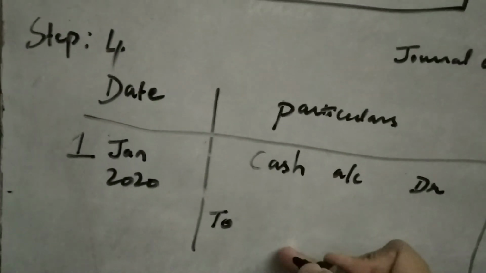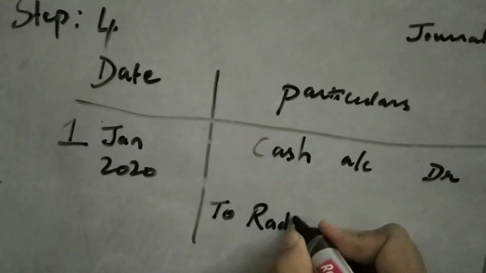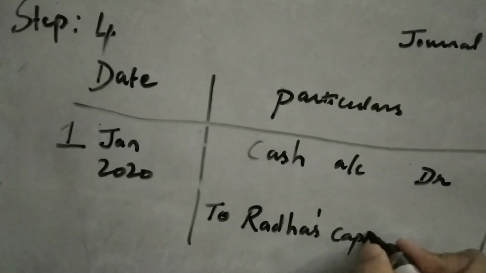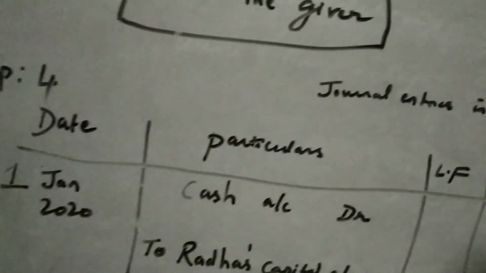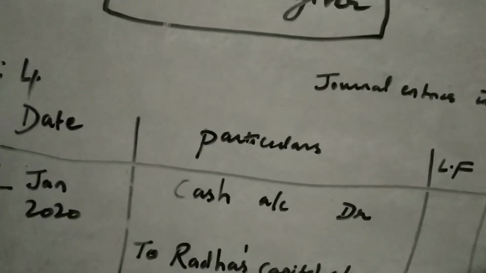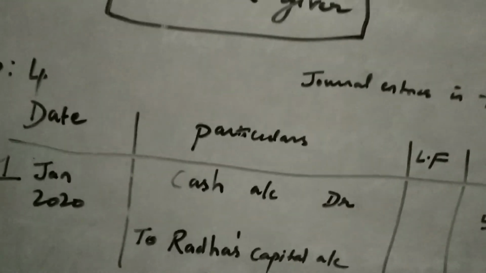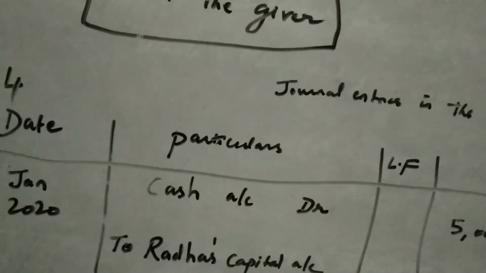The next line. Okay. To Radha's capital account. So in the debit column, you are going to write 5 lakhs. Similarly, 5 lakhs on the credit column.